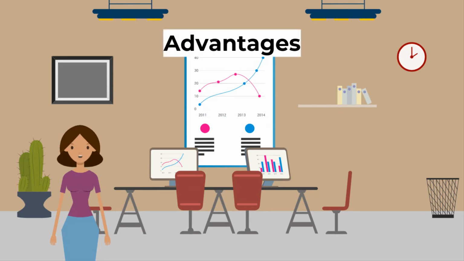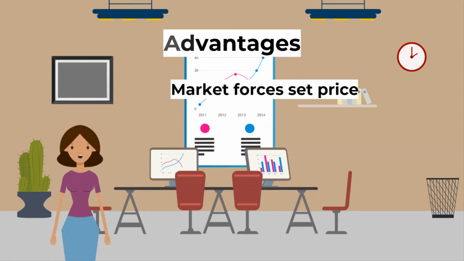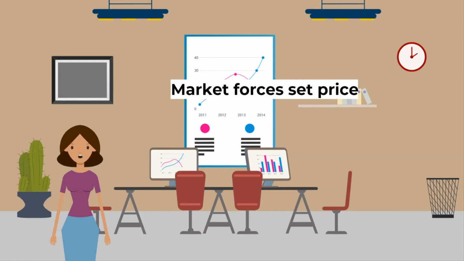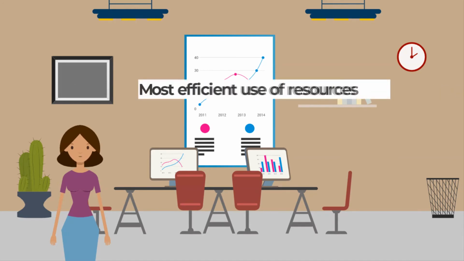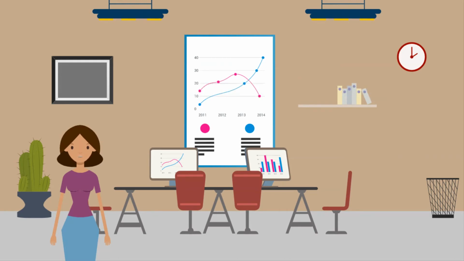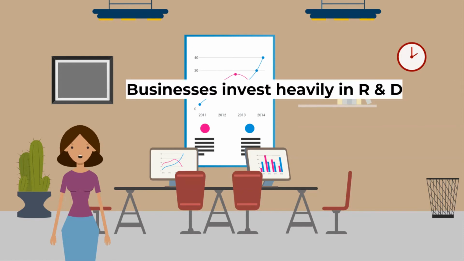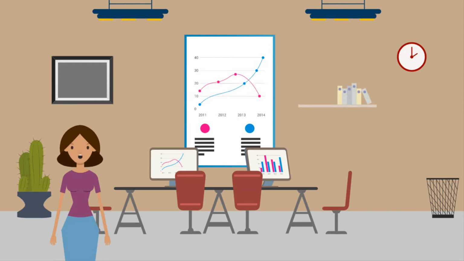The advantages of a free market economy are: consumers pay the highest price they want to, and businesses only produce profitable goods and services. There is a lot of incentive for entrepreneurship. This competition for resources leads to the most efficient use of the factors of production since businesses are very competitive. Businesses invest heavily in research and development. There is an incentive for constant innovation as companies compete to provide better products for consumers.